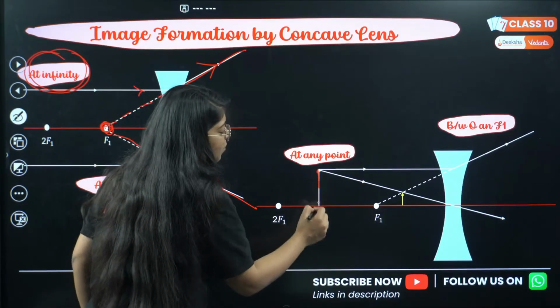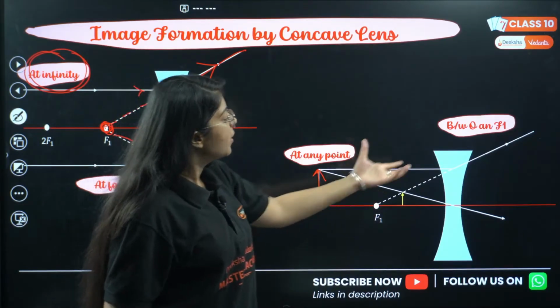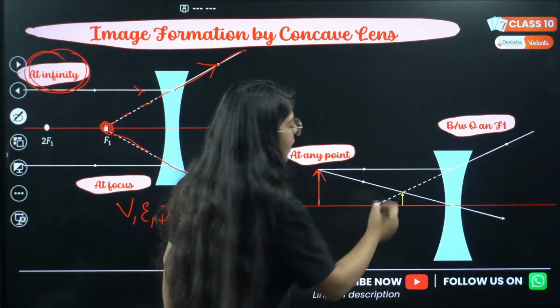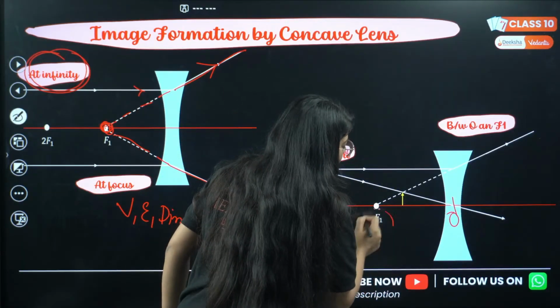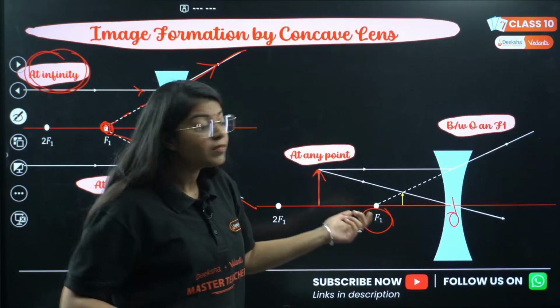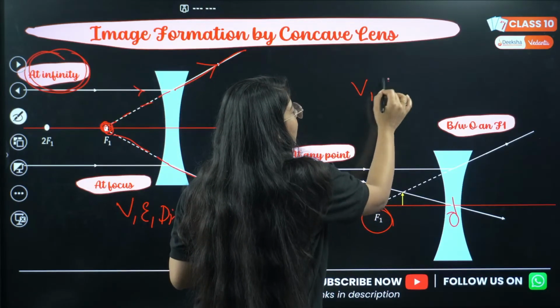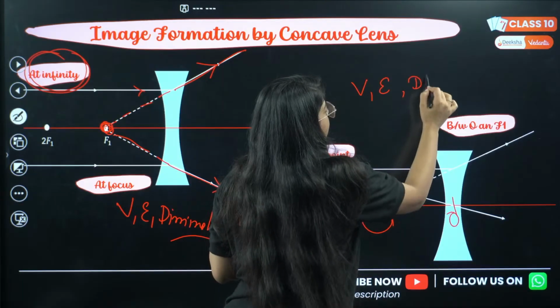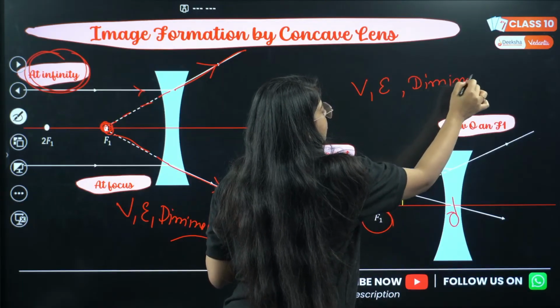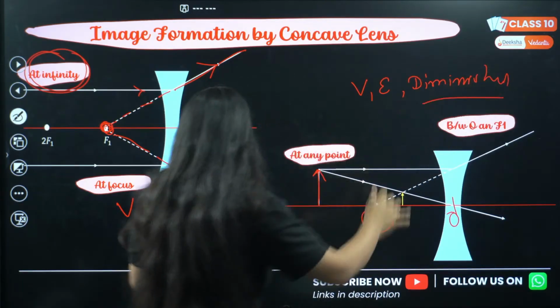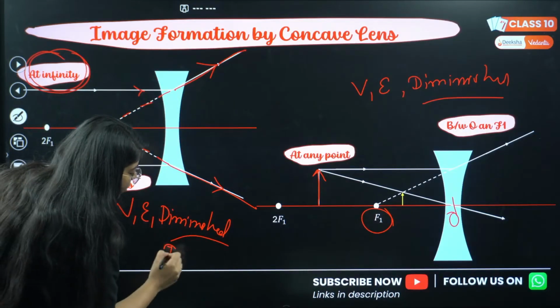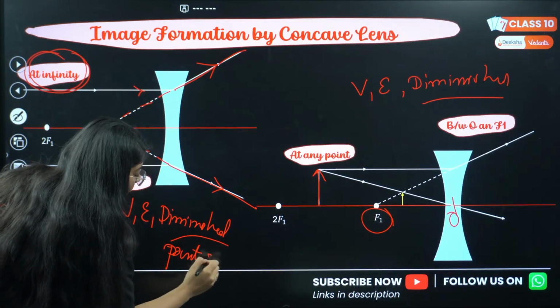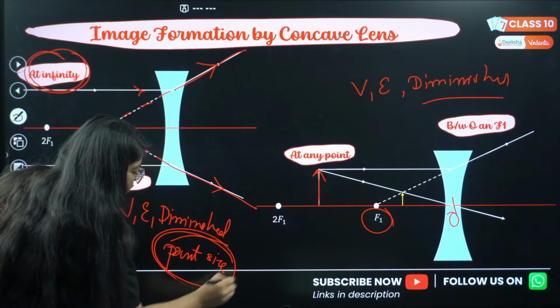It is at any point. So at any point the image will be formed between the optical center and f1 on the same side of the lens. So it will be virtual, it will be erect. Correct? And it will be diminished. Here you can write diminished or you can write point size. It will be better if you write point size. Okay?